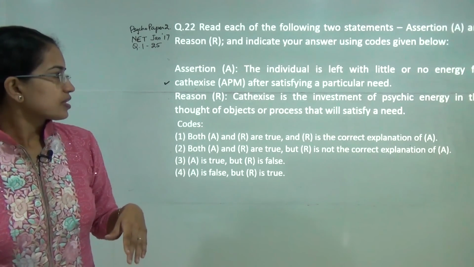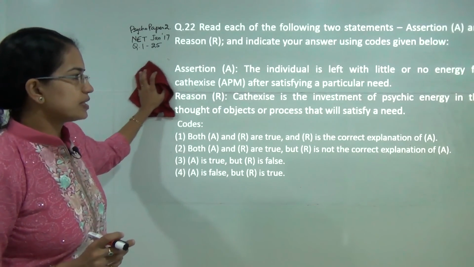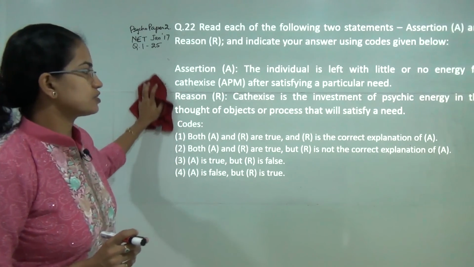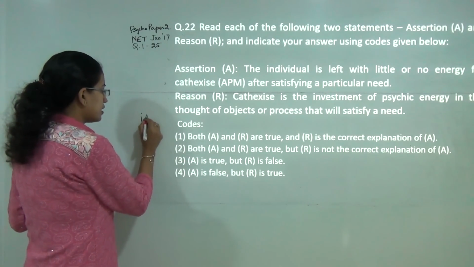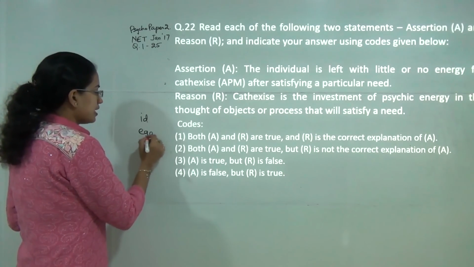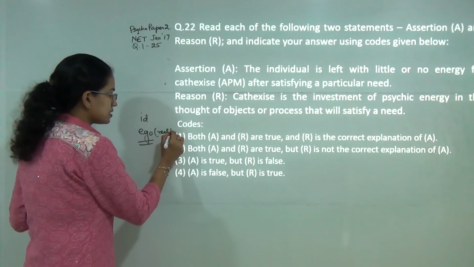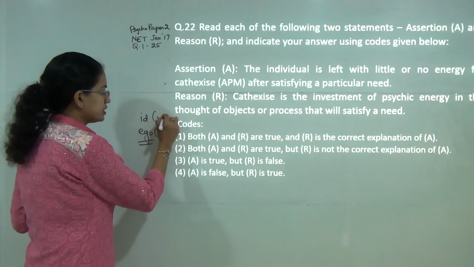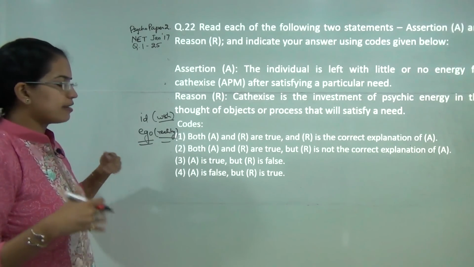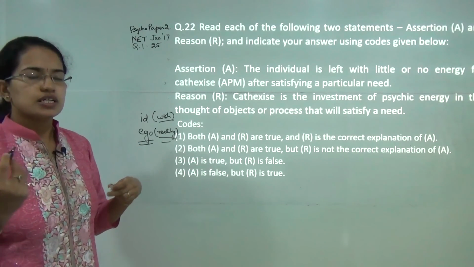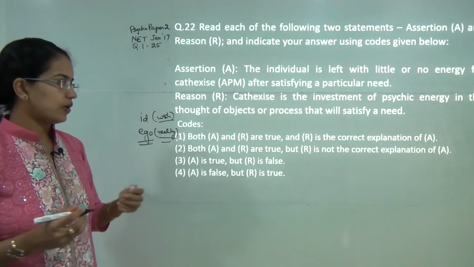Next question. Cathexis is an investment of psychic energy in the thought of objects or process that will satisfy a need. That is correct. Now if I talk about id and ego, I can say ego talks about the reality principle, but it talks about my wish that I need this toy, for example. But ego would help me understand whether I really need it or not.